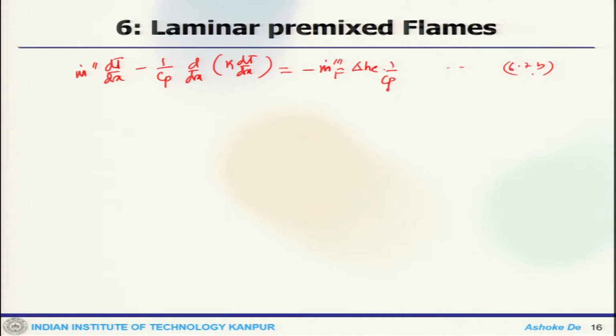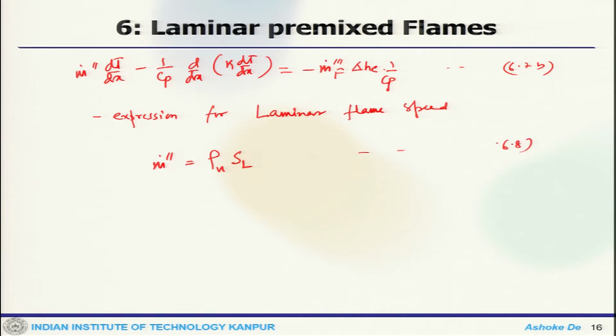So, the whole idea here, or rather the objective, is to find an expression for laminar flame speed. That is what we want to do. Now, one can relate the mass flux m dot as m dot equals rho_u S_L.